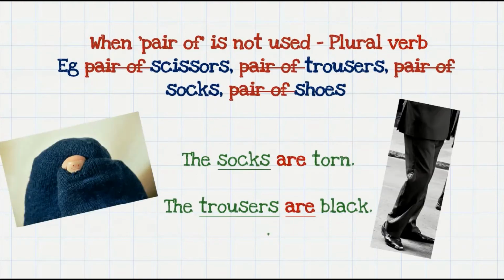However, when the word pair is not used or it is omitted from these objects, then we use the plural verb. So instead of saying a pair of scissors, if we say just scissors or trousers or socks or shoes, then we consider the subject to be plural and we use the plural verb here. So the socks are torn, the trousers are black. So we would not say the socks is black.